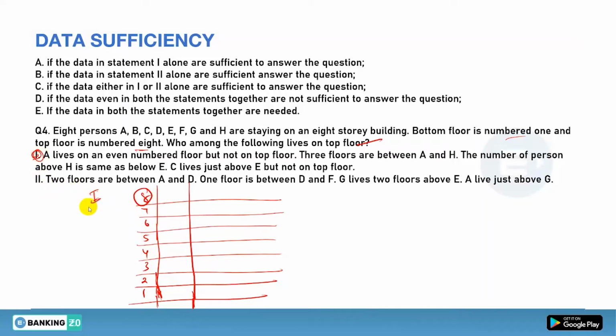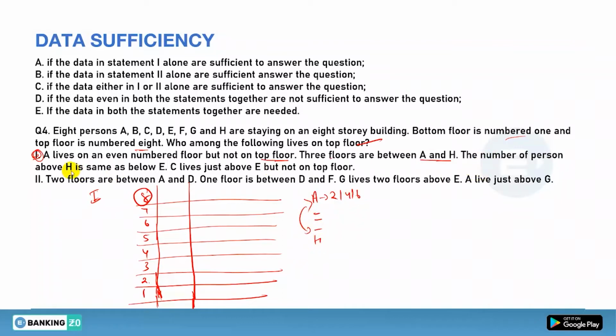Okay, so A lives on an even number floor but not on the top floor. So if A is on an even number but not on the top, it means not on 8. So it can be 2, 4, 6. Yes or no? Okay, so right now you are getting A on 2, 4 and 6. Now 3 floors between A and H. So between A and H there are 3 floors. Yes or no? Done? Okay.